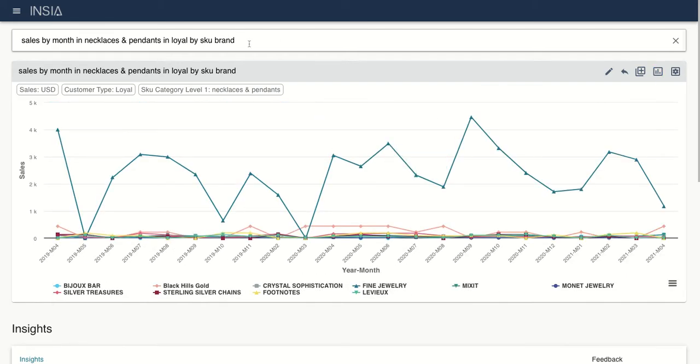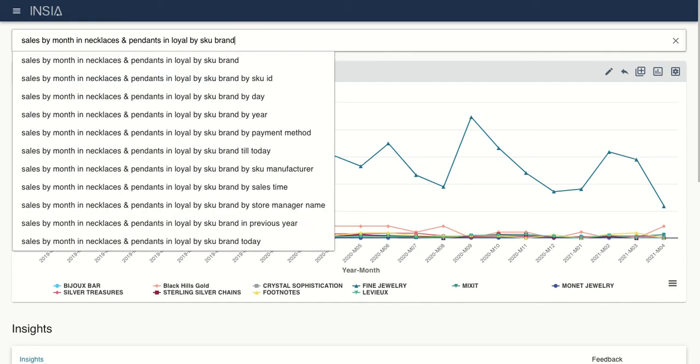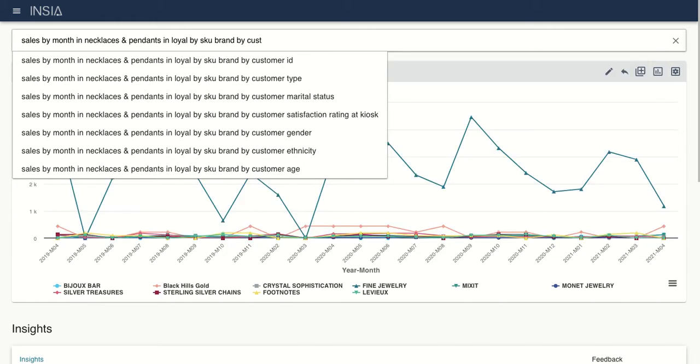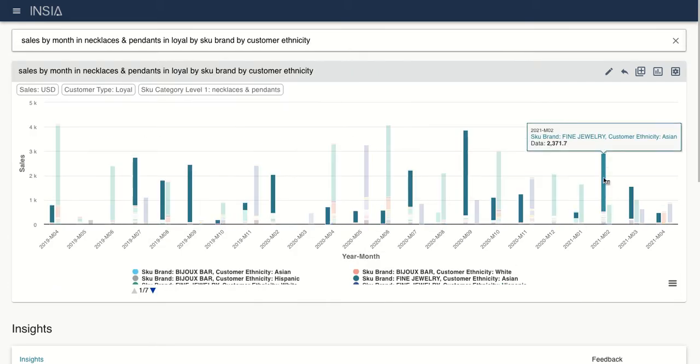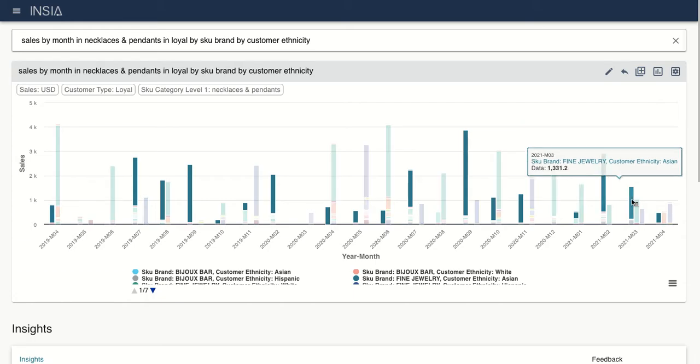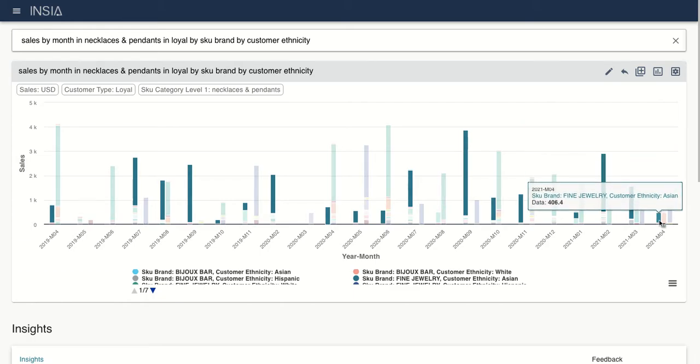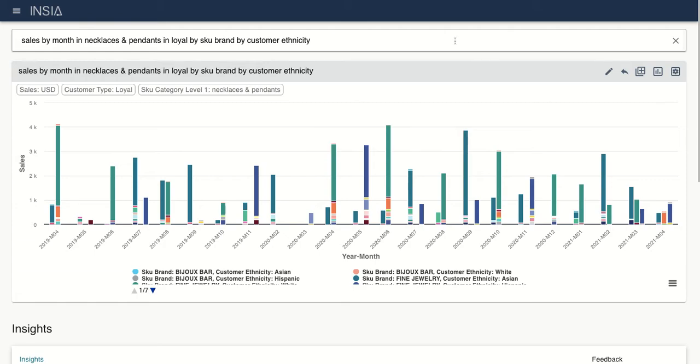As you can see, the INSEA platform automatically recommends the next best cut, what all you can do and how exactly you can dig deeper. If you want to figure out what customer ethnicities are causing it, you can analyze the data point further. And we can see that for fine jewelry, even for the Asian segment, the sales have been on a decline.